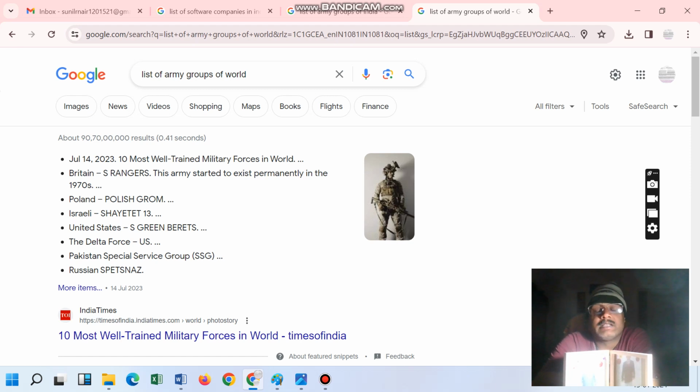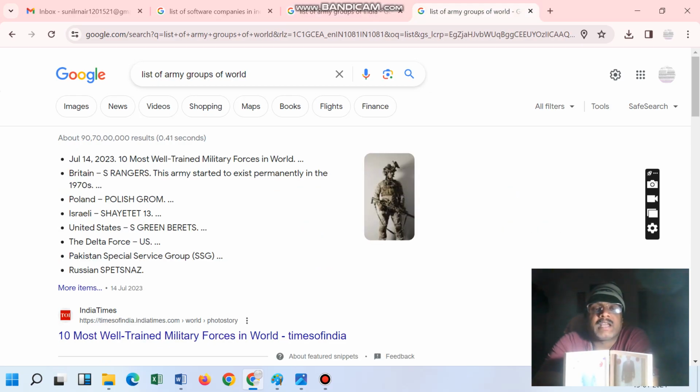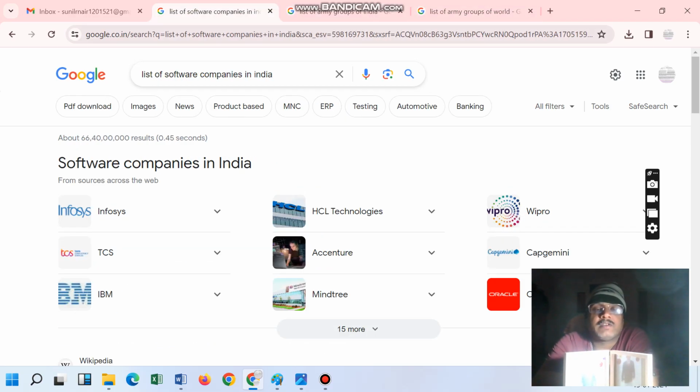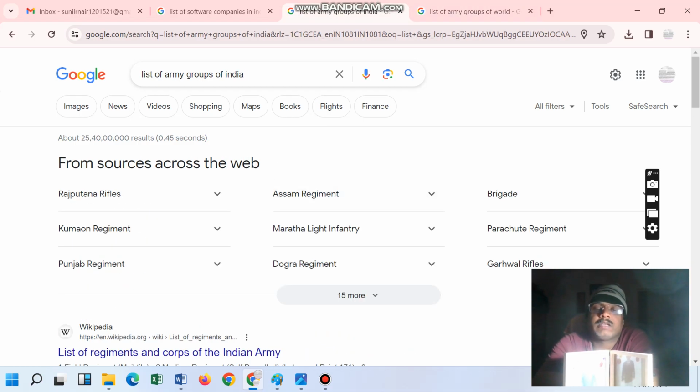So what are the army groups doing here? The list of army groups in India, the list of army groups in the world, and the list of software companies in India, we have already discussed. Now about the army group. One of the persons told that the role of the army is to secure the city and to finish the city. So these are the two roles: secure the city or finish the city.